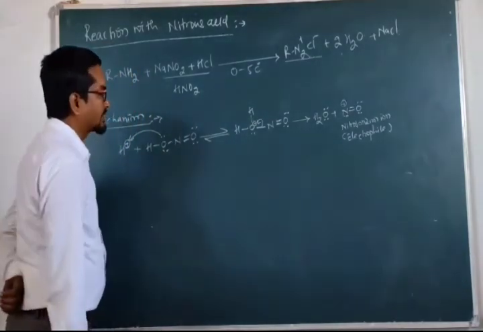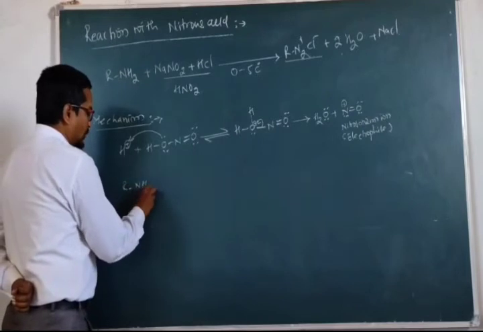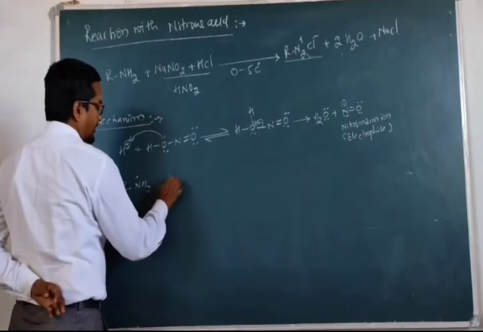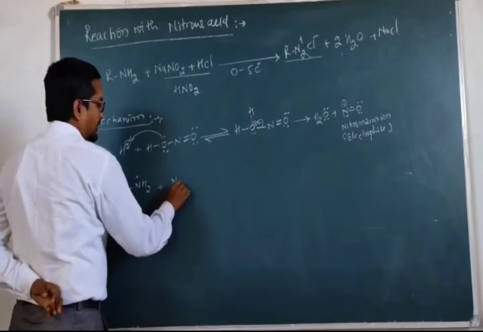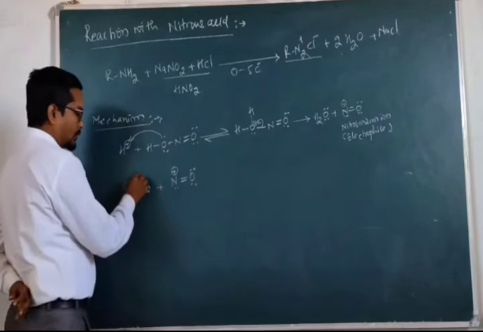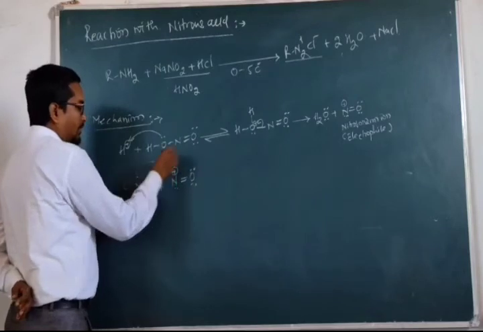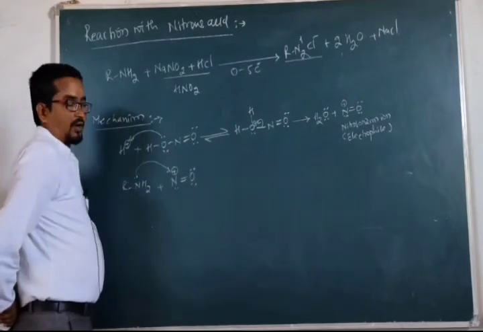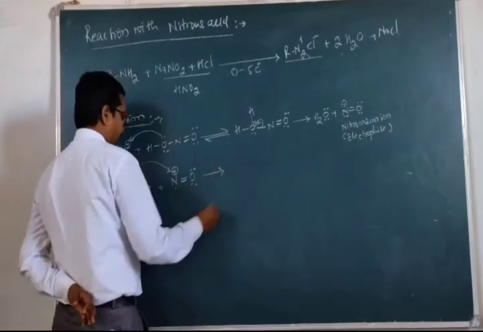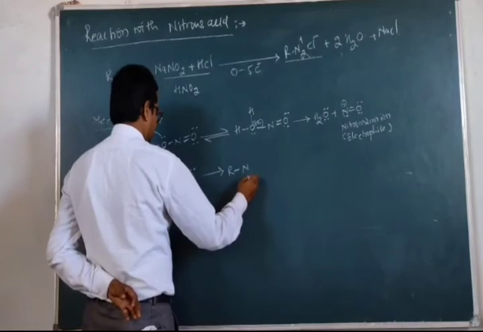Now in the next step, which is a very slow step, that is RNH2, we have a lone pair on the nitrogen atom, and this is the electrophile, that is N positively charged, double bond oxygen, that is again 2 lone pairs. So this lone pair of nitrogen in the case of amine is donated to the positively charged nitrogen of the nitrosonium ion, and hence it will lead to the formation of this kind of species R, and we have the